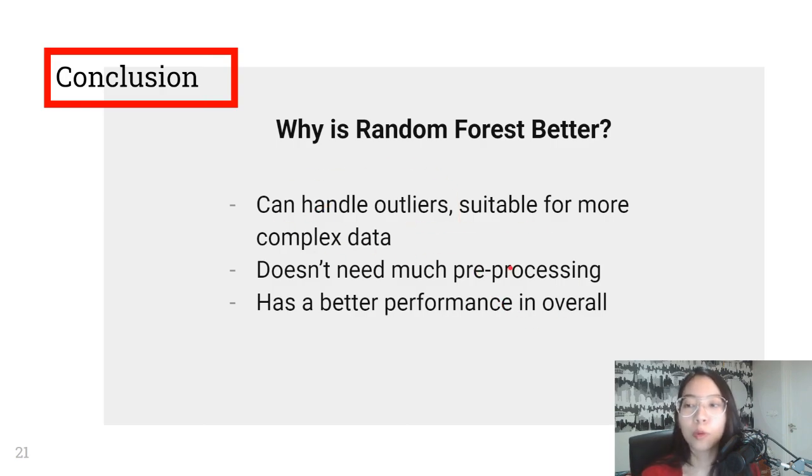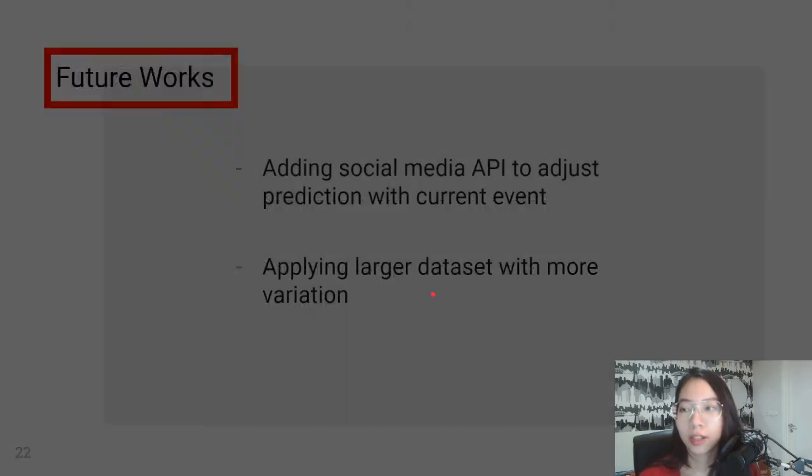So it will be more suitable for complex data like the one that we use in this case, and it also doesn't need much preprocessing, way less compared to linear regression. Random forest just has better overall performance in terms of R-square, and also in terms of MSE score. That's why we think that random forest is more suitable for this model.